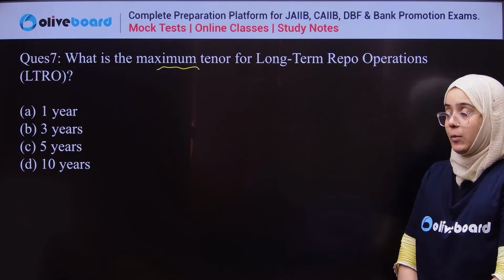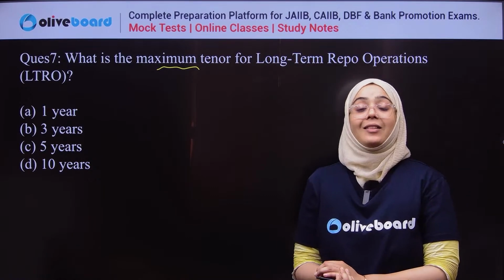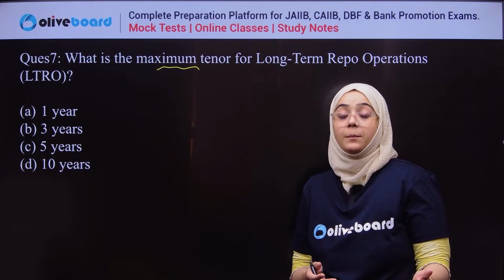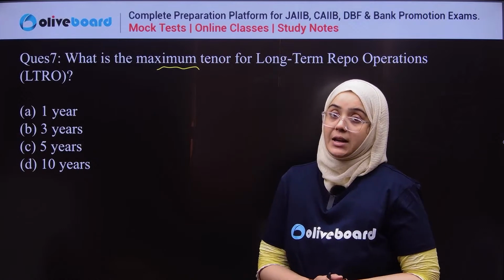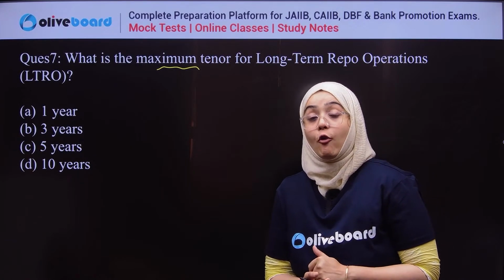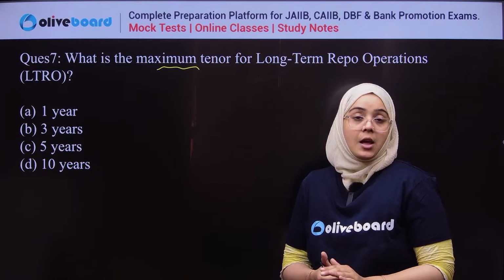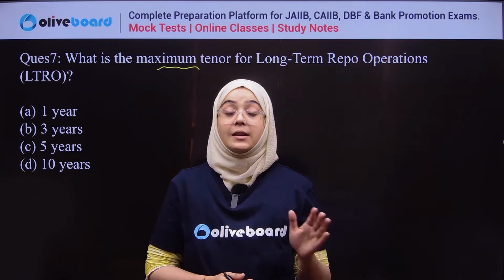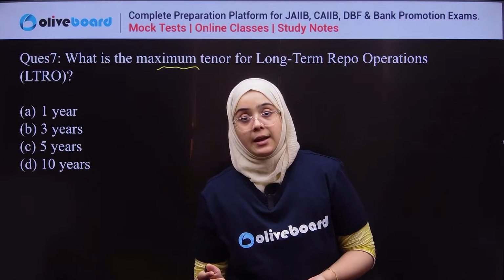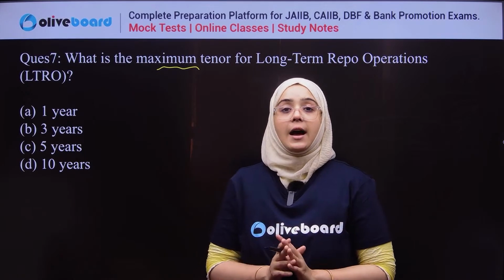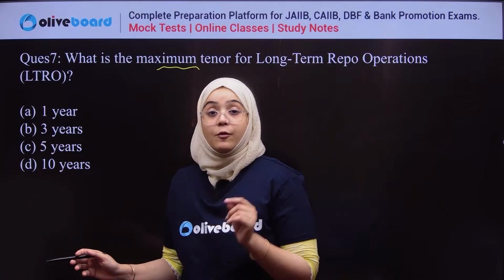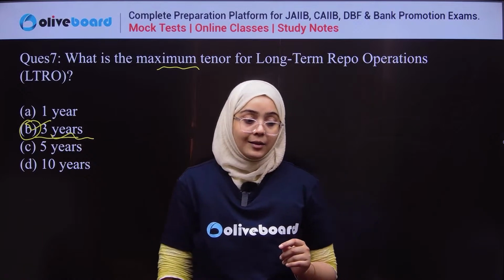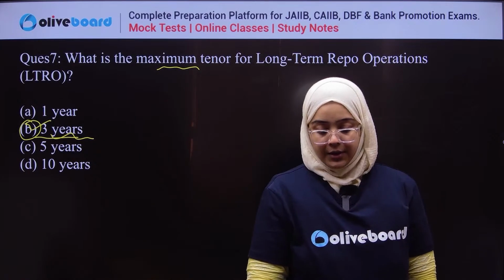For short-term repos, the arrangement is of less than 1 year. So the maximum for short-term repos is 1 year, and the maximum tenure for long-term repo is 3 years. RBI introduced this new type of monetary policy in 2020 with a time period of 1 to 3 years, because less than 1 year is covered under repo. So the correct answer for this question is 3 years. B is the correct answer.